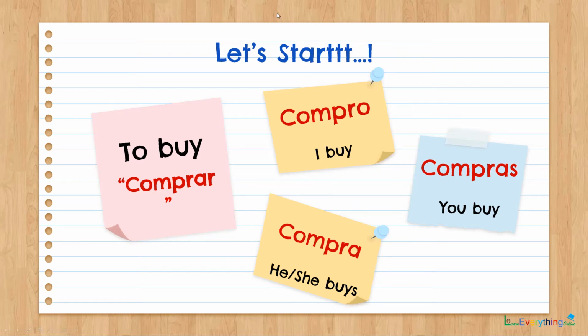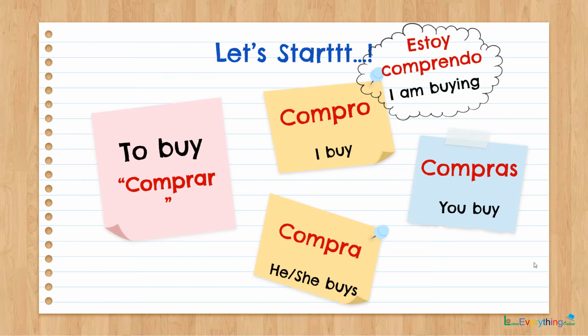Now as we saw for the previous verb, along with the simple present tense, the word was also applicable for the present continuous tense, that is I go, along with that I am going. But in this case there are a few changes for the present continuous form. If I want to say I am buying something, I am buying becomes estoy comprando.